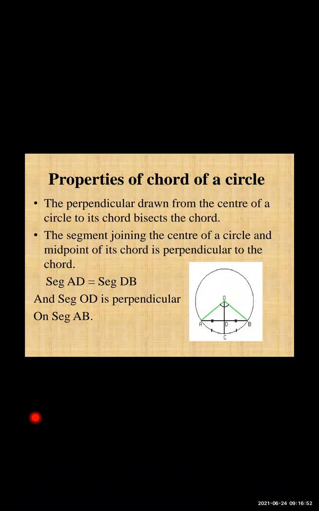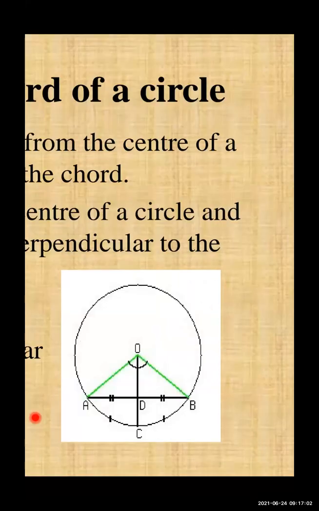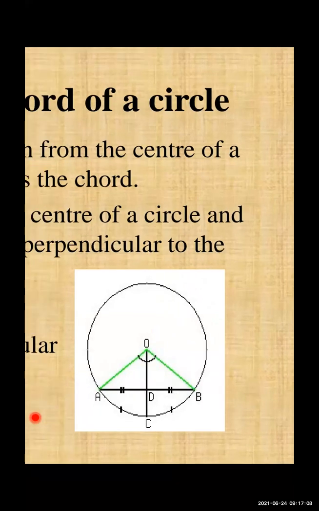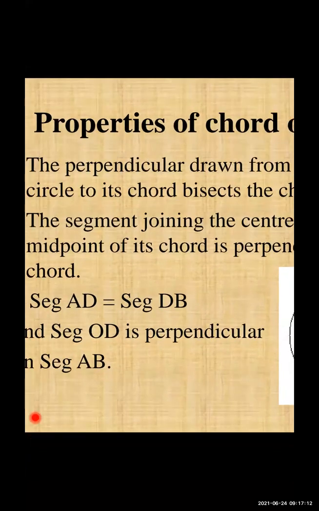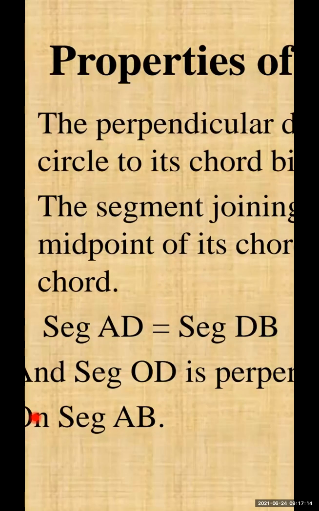Bisect means what? It cuts the given chord in two equal parts. Two equal parts means what? Whatever the distance between AD and DB, that is same. So the segment AD is equal to segment DB.